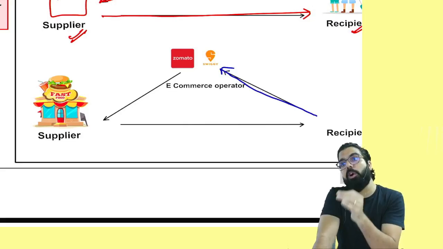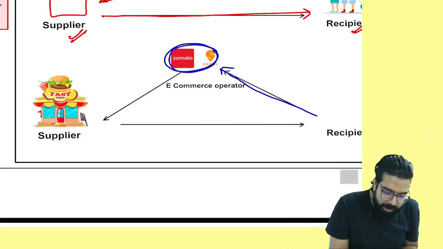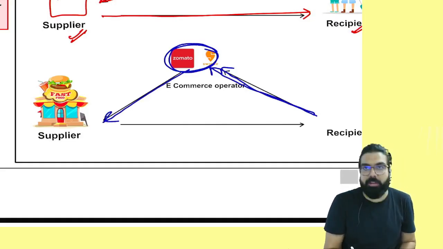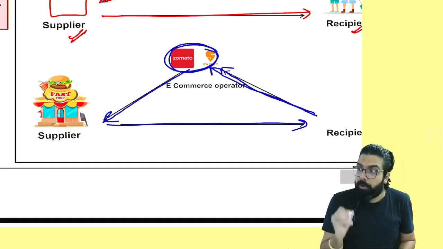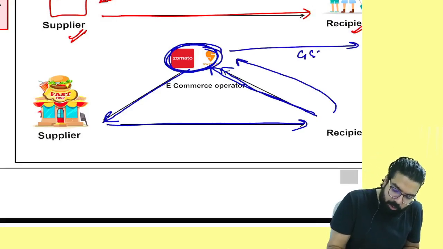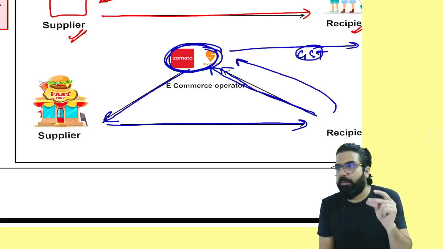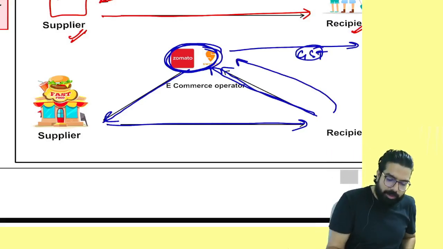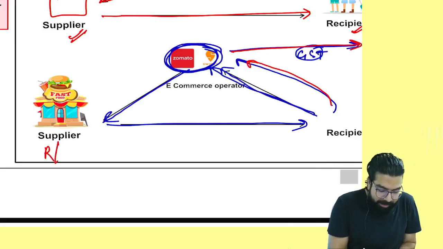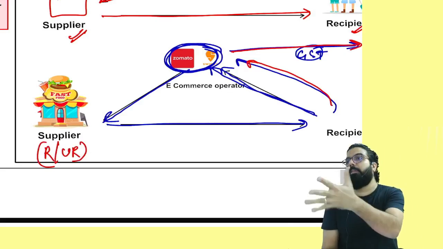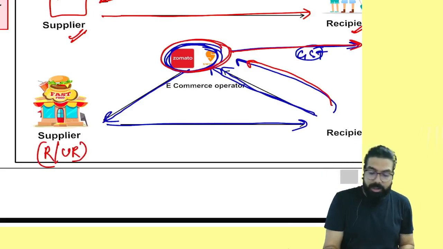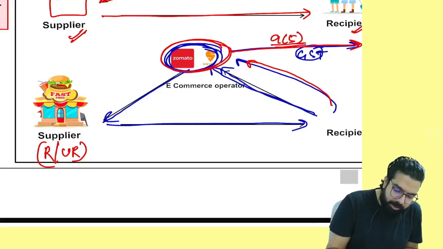So government went ahead and caught the neck of the e-commerce operator and told, see, whenever somebody places the order with you, the order will go to the supplier. The supplier will supply the food. But you should always collect the GST and pay the GST to the government. Who will pay the GST, everyone? E-commerce operator will collect the GST and pay the GST to the government. Whether supplier is registered or unregistered, doesn't matter. Always the e-commerce operator will collect the GST and pay the GST under section number 9(5).